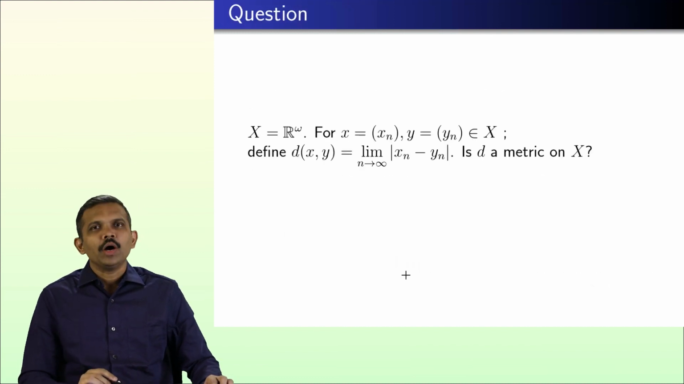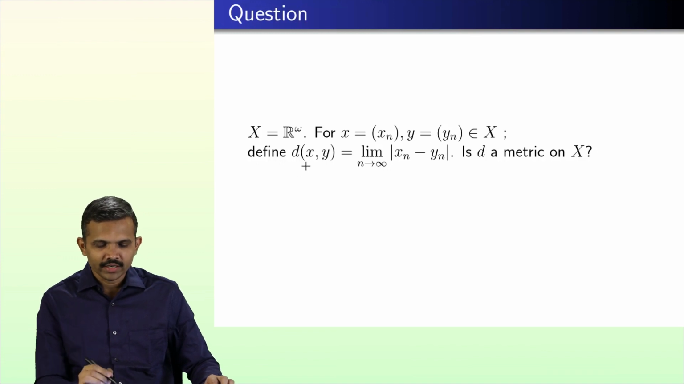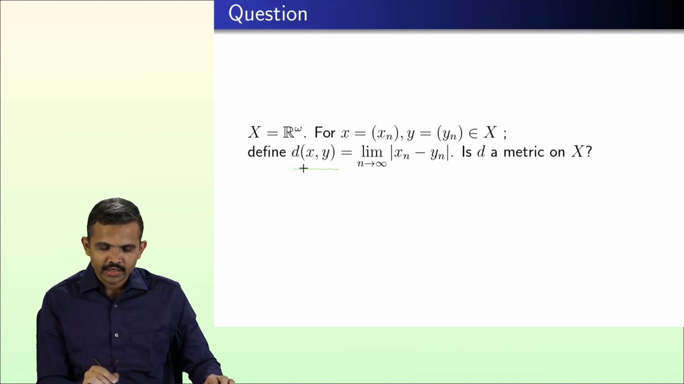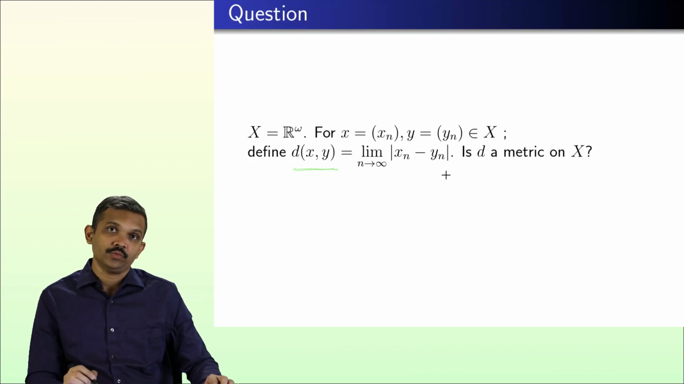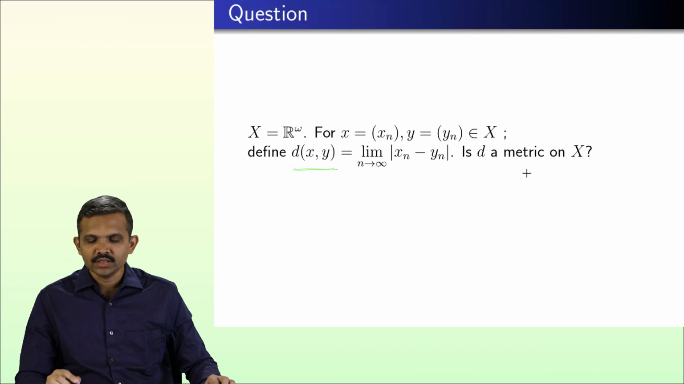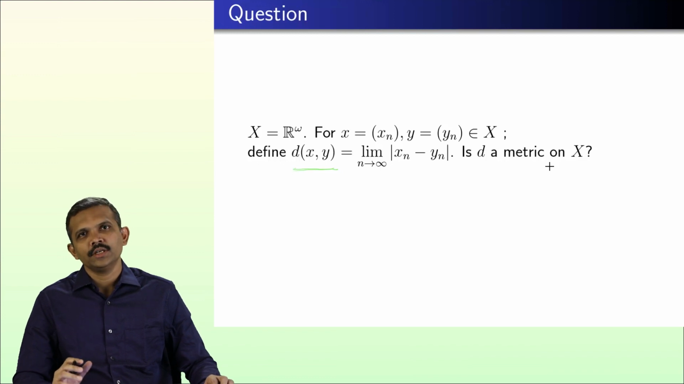Let us take X equal to R omega, and for sequences xn and yn, let me define d of x, y as the limit as n tends to infinity of mod xn minus yn. The question is: is this a metric on X? Let us pause the video for a minute, you work it out, and then let us discuss the answer.